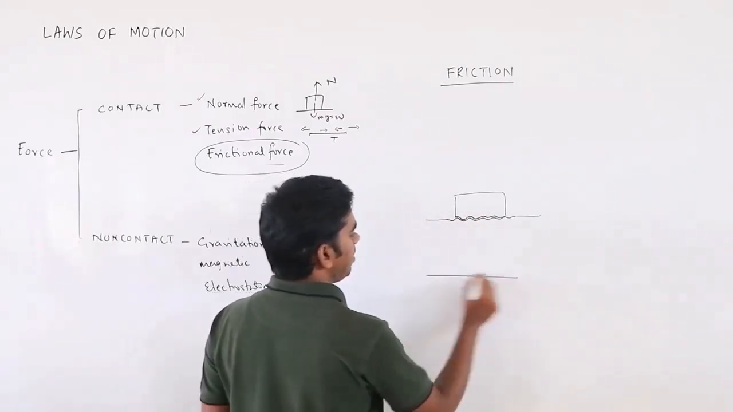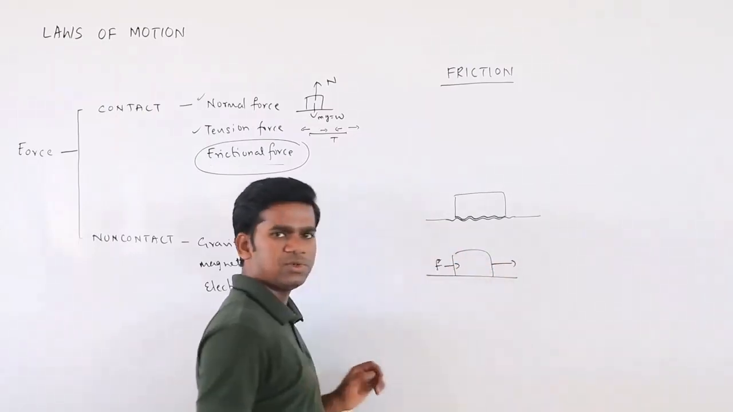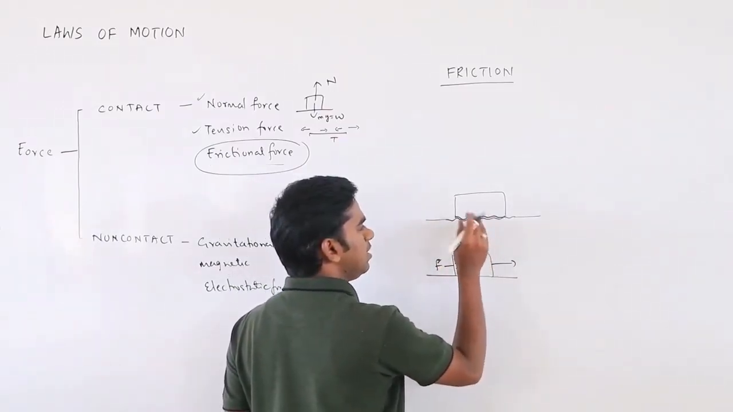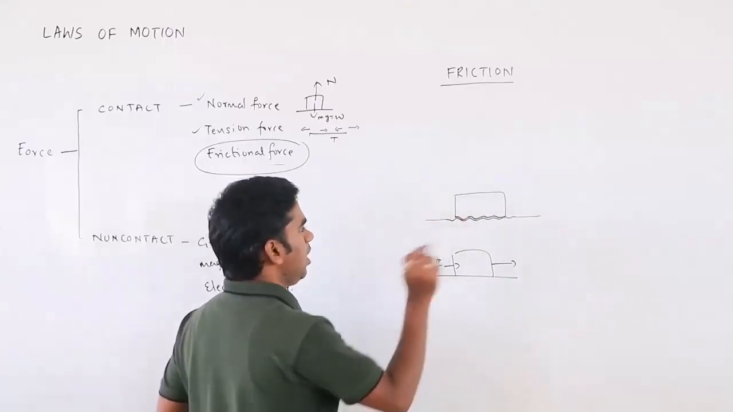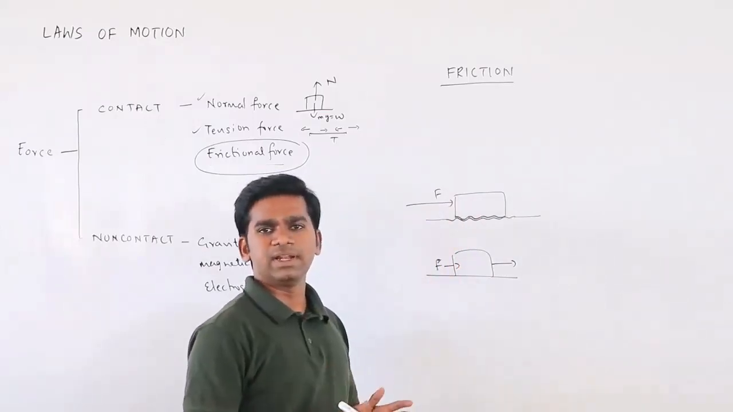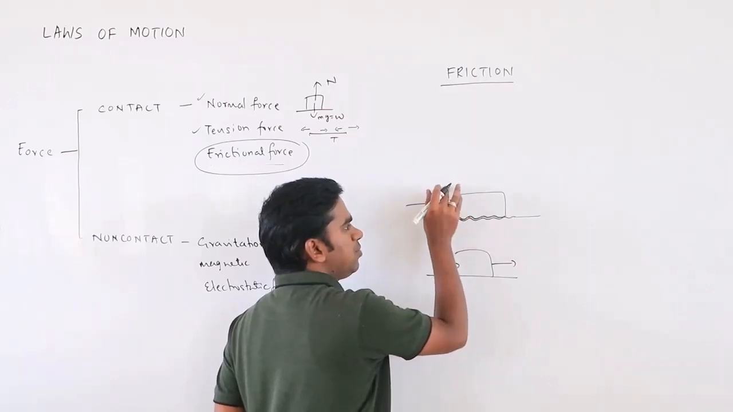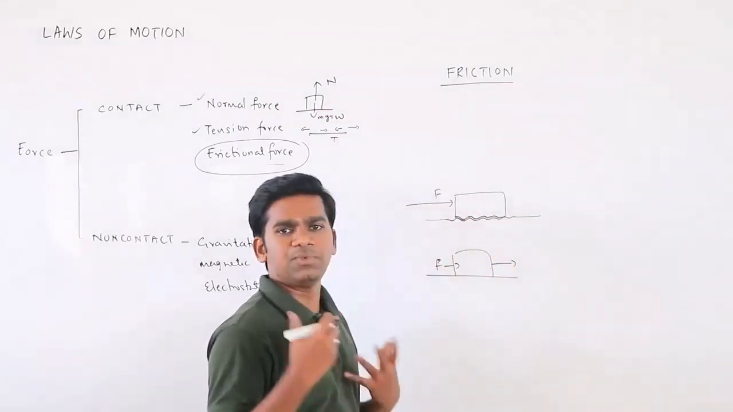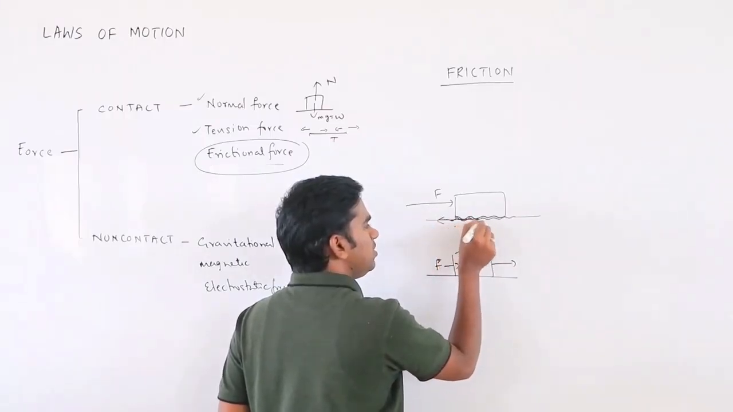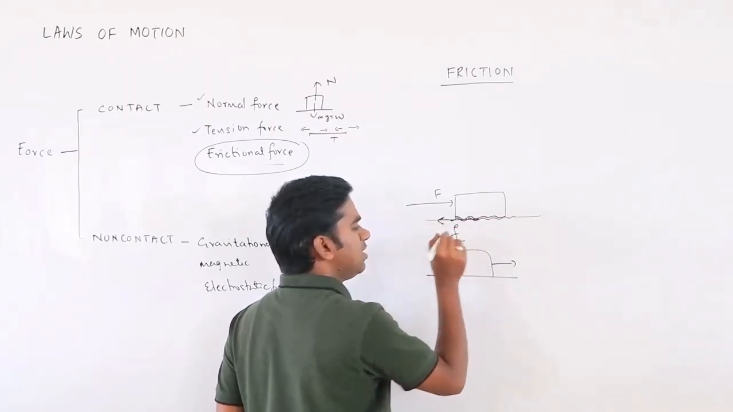If the surface is plane and you apply some force F, what will happen? The body should move. It should accelerate. But it is not happening because of this interlocking between the surfaces. If you apply some force F, the body will not move suddenly, because of this interlocking. It is not moving, which means according to Newton's law there may be some opposing force. Why is that opposing force coming? Because of this interlocking. That opposing force is nothing but friction.